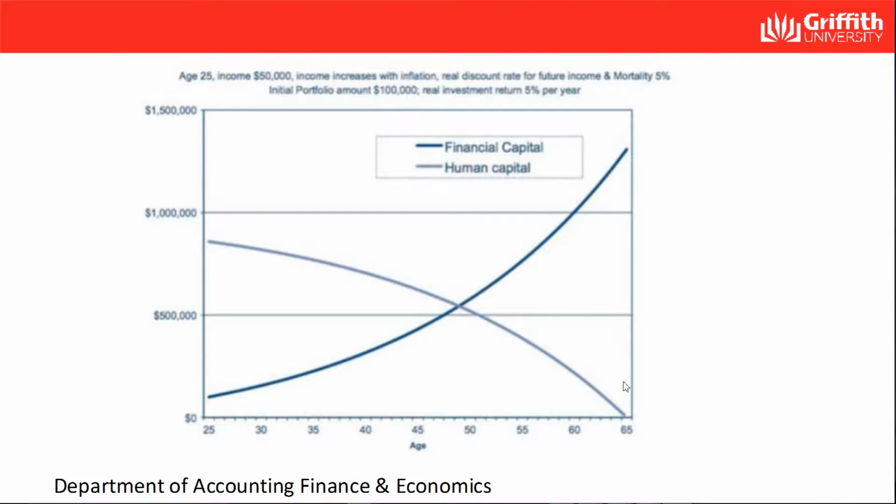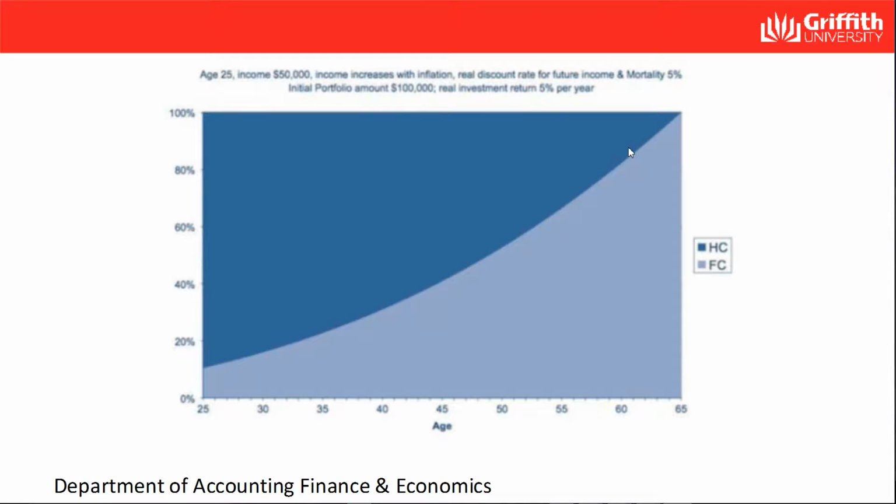At age 65, human capital has decreased to zero because they leave the workforce at age 65, while the financial portfolio peaks above $1 million. That's a shaded graph of the human capital to financial capital ratio.